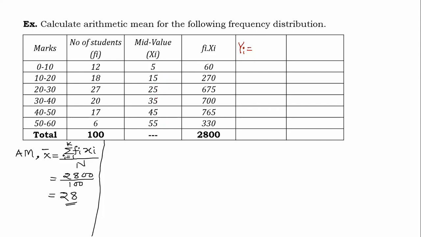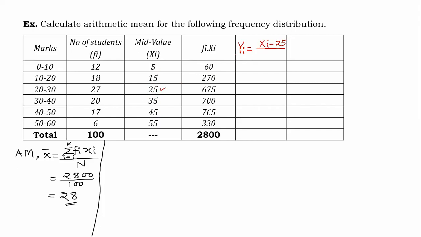If there had been 7 values, I would have picked the middle one, yi equal to xi minus that value. But as there are 6 values, there is no middle as such. You can pick the third or fourth. I am taking the third, xi minus 25.